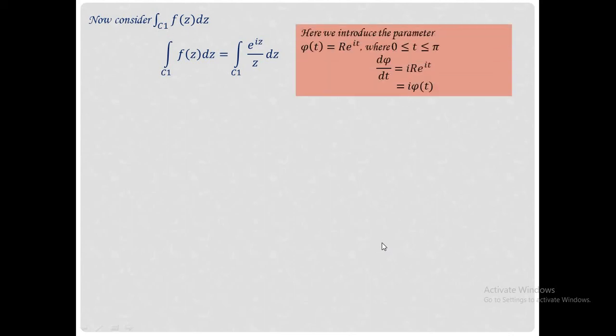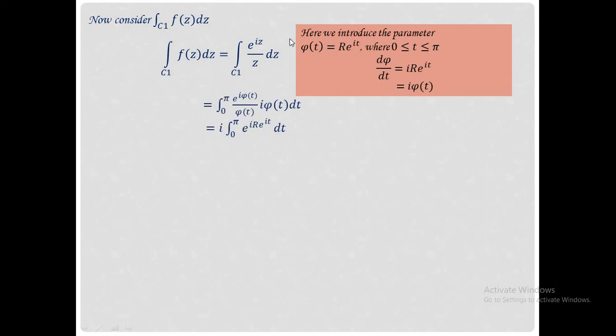Now consider the next term, integral over c1 f of z dz. That is integral over c1 f of z dz equal to integral over c1 e raised to iz by z dz. Now we introduce the parameter psi of t equal to capital R into e raised to it for 0 less than or equal to t less than or equal to pi, and on taking the first derivative, this is equal to I into capital R into e raised to it, and that is I into psi of t.